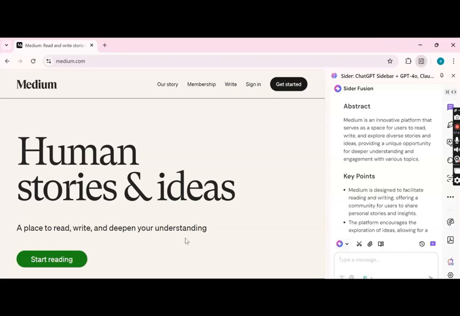So do you find this tool interesting? Can you read websites through this tool in just a matter of seconds? Do you think that your productivity will become 10x by using this Cider AI? And this extension is absolutely free, so you can just enable this in your browsers. Great. Okay. So this was about our Cider AI. Now let's come back to our PPT and let's see what other tool we have.